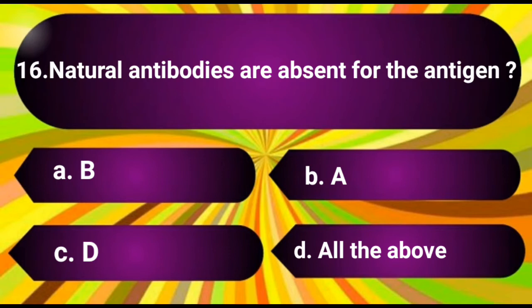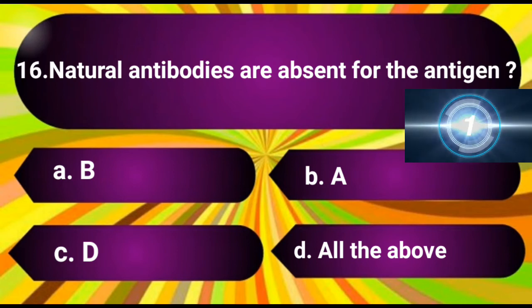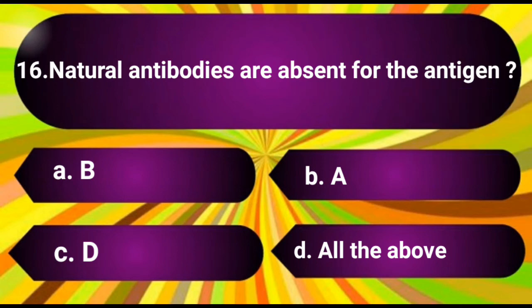Question number 16. Natural antibodies are absent for the antigen. The options are A. B, B. A, C. D, D. All the above. The answer is C. D.